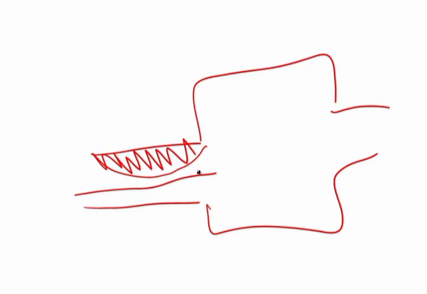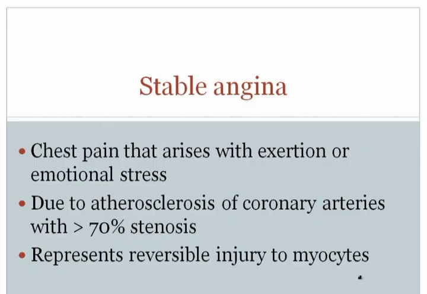However, when there is exertion, you won't be able to provide enough blood to the myocardium, and hence there would be injury to the myocardium, resulting in chest pain. Now, it's very high yield to note that when you get stable angina, you have reversible injury to the myocytes. So the cells do not die, they simply undergo reversible injury. And remember from chapter 1 of this text that the hallmark of reversible injury is cellular swelling.